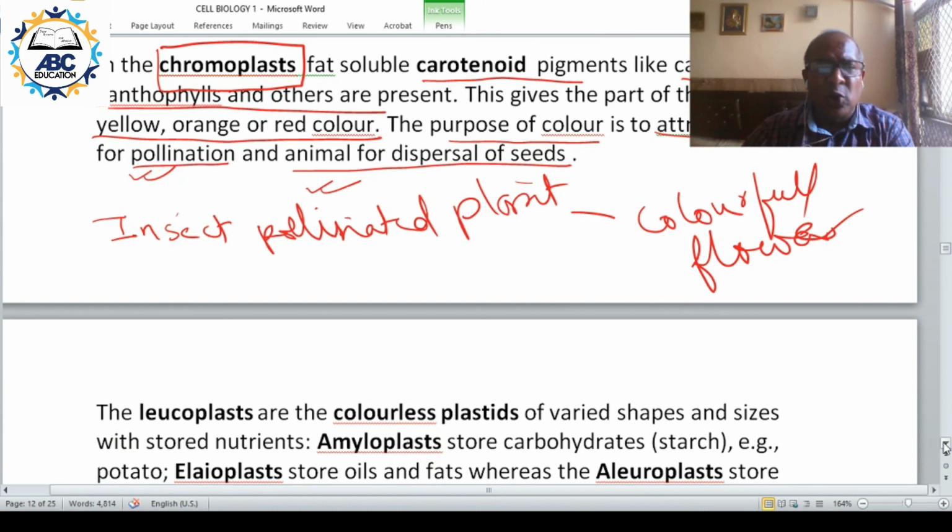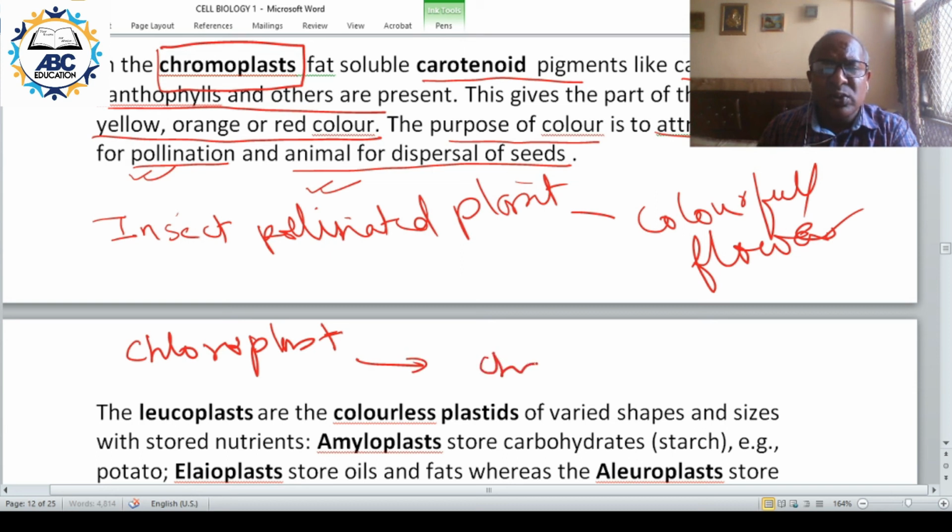So first was chloroplast, green color plastid, then chromoplast, colored plastid. One more thing, chloroplast can change into chromoplast.